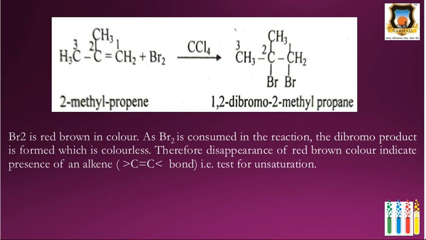Then next is 2-methyl propene. Addition of Br2 across the carbon-carbon double bond gives 1,2-dibromo-2-methyl propane. Br2 is red brown in color and bromine is consumed in this reaction. Therefore, the dibromo product formed is colorless, and the disappearance of the red brown color indicates the presence of a carbon-carbon double bond. Therefore, this test is used for the detection of unsaturation.